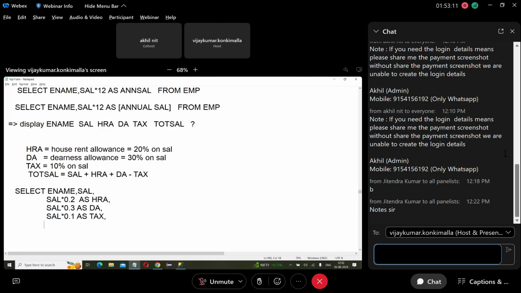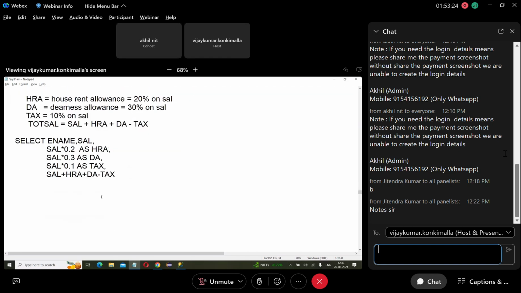Next one, total salary. Salary plus HRA plus DA minus tax. But you cannot write like this. Why? Because what are these? They are aliases. They are not real columns in the table. So we cannot use this alias in another expression. This alias cannot be reused. Understood?